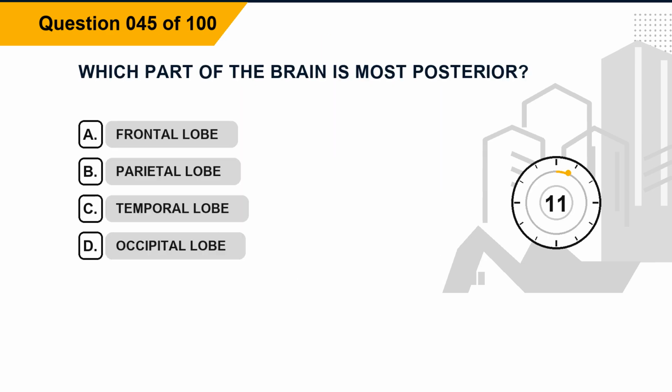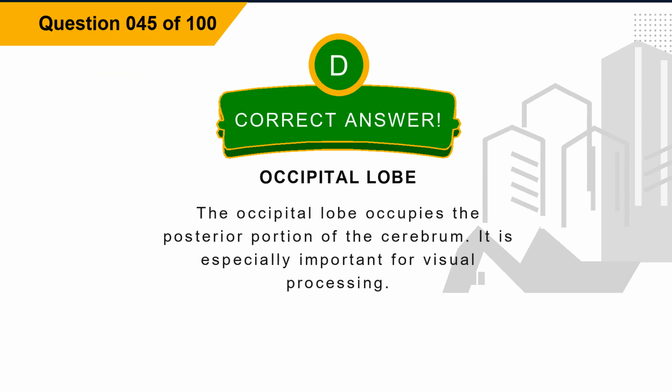Question 45. Which part of the brain is most posterior? Option A, frontal lobe. Option B, parietal lobe. Option C, temporal lobe. Option D, occipital lobe. The correct answer is option D, occipital lobe. Explanation. The occipital lobe occupies the posterior portion of the cerebrum. It is especially important for visual processing.